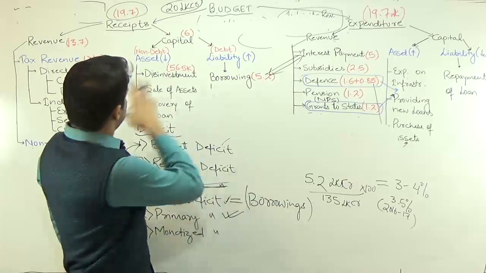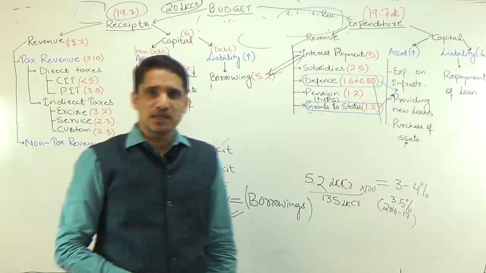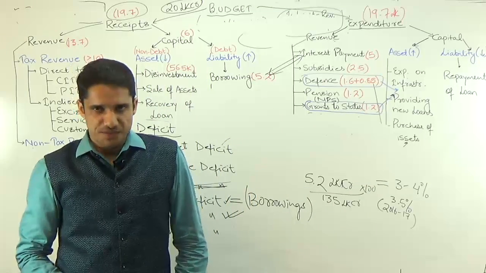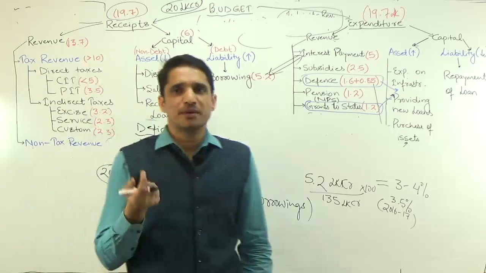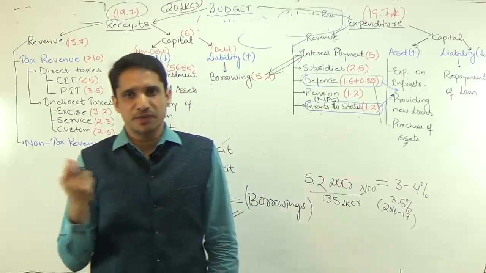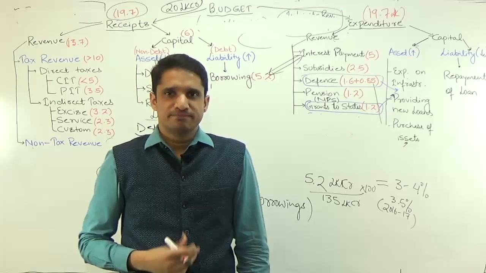So this is the basic structure of the budget of the union government as well as the types of deficits. Then in future classes we'll discuss some of the classifications: revenue, capital, plan, non-plan, development, non-development and all these small issues. Thank you.